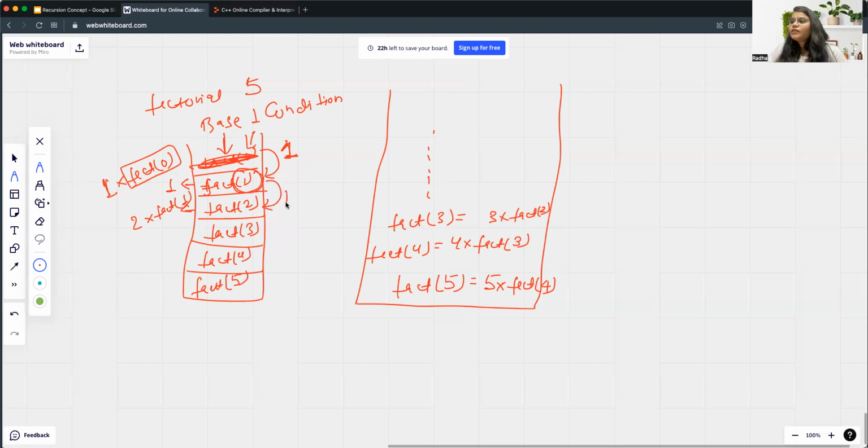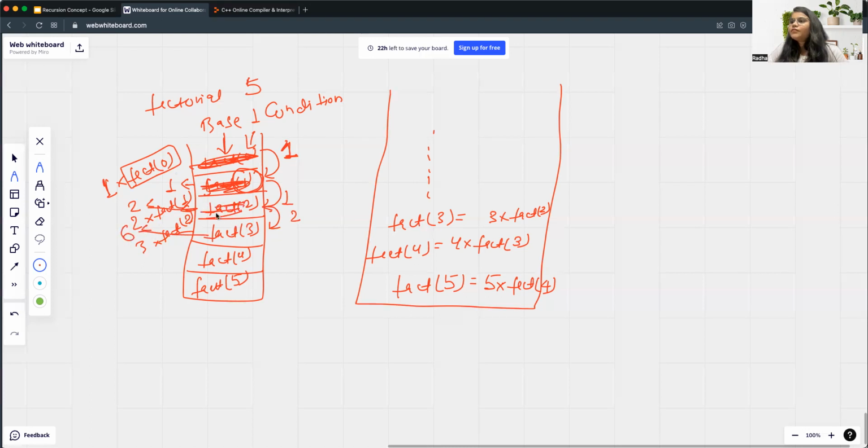That is 1. So it will return 1 to here, and this will be removed from the stack, right? Now for this level, what is the value? That is 2. Now as soon as we come here, what is it? 3 into factorial of 2, and we know the factorial of 2. So what is it? 2 into 1, that is 2. So it will return the 2 to it, and the value for this will be 6, correct?